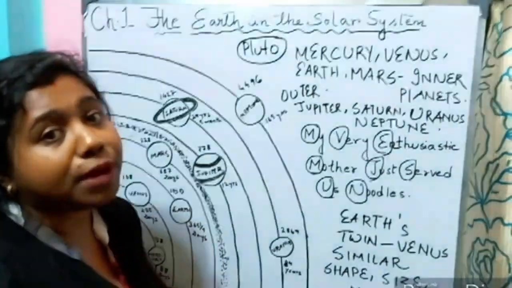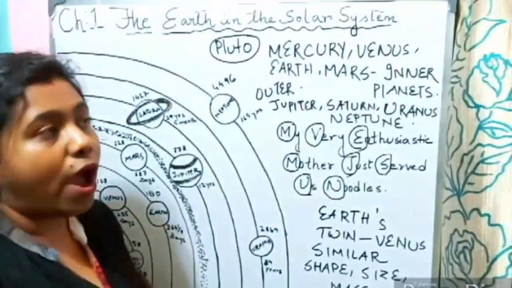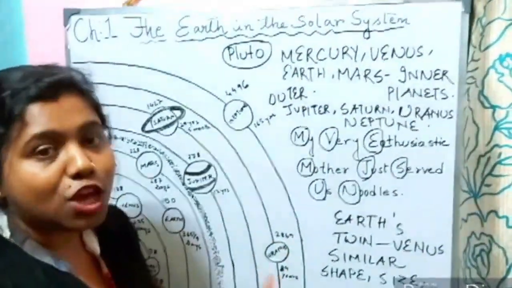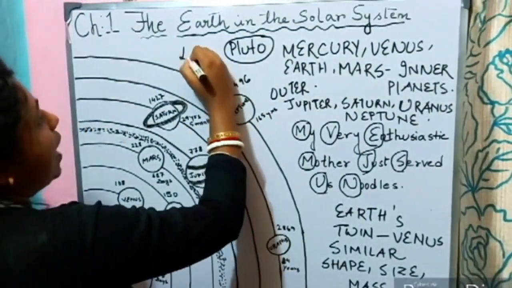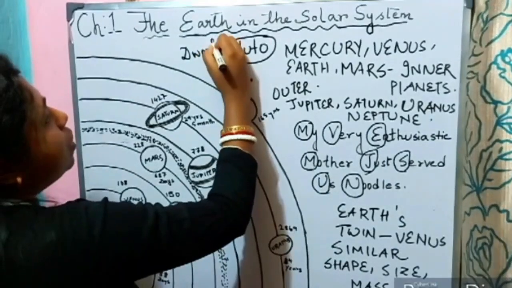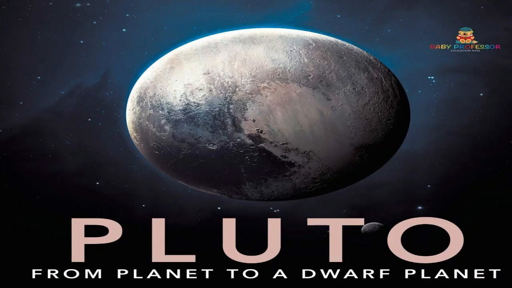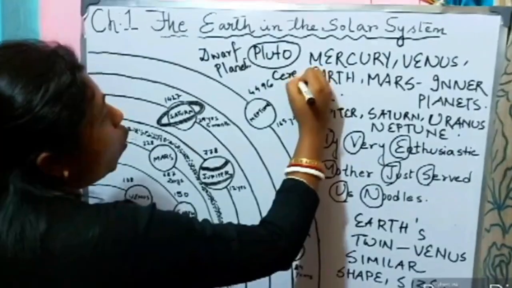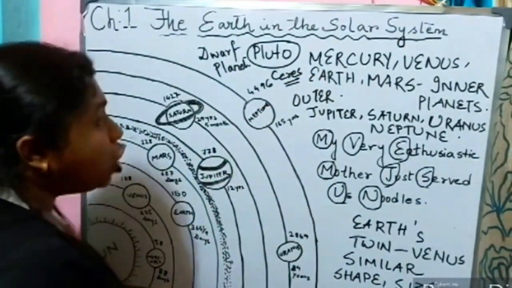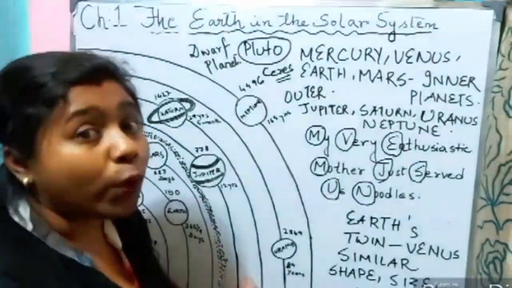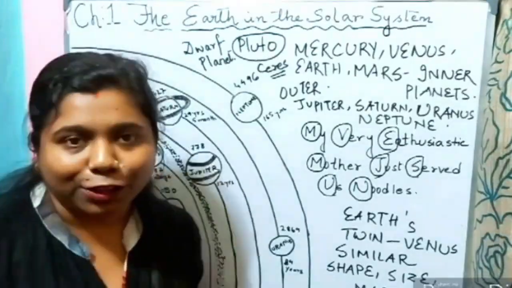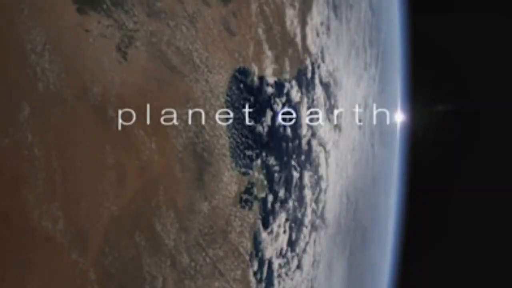Why? Because it is much smaller in size and much smaller in mass, so it cannot be considered a planet. We call Pluto a dwarf planet. Pluto, Ceres, all these are called dwarf planets. So now let us move ahead with our planet Earth. The Earth.